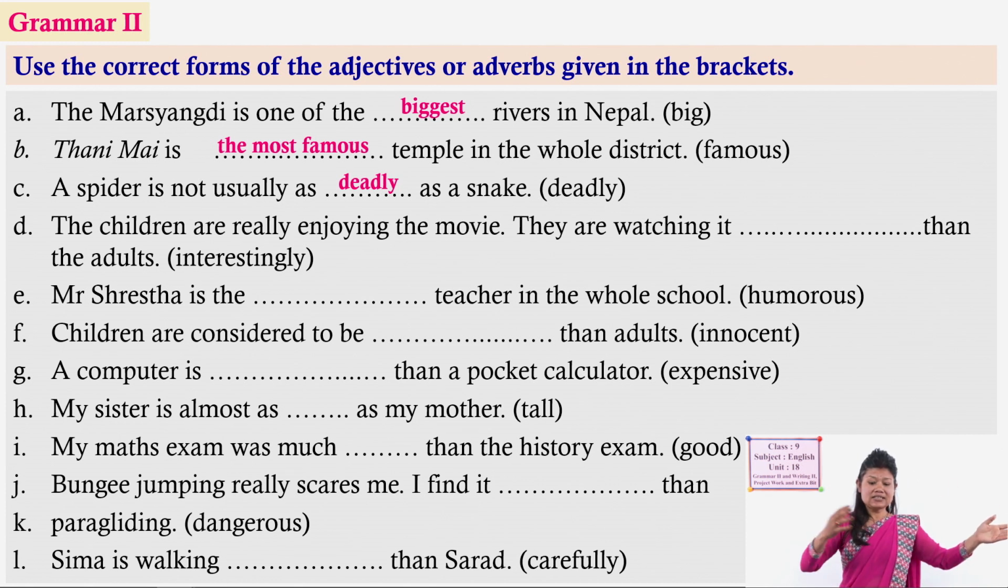Spider is also deadly, snake is also deadly. So, as deadly as, both share a similar quality. So, as a structure we can use. Okay. What is the answer to D?